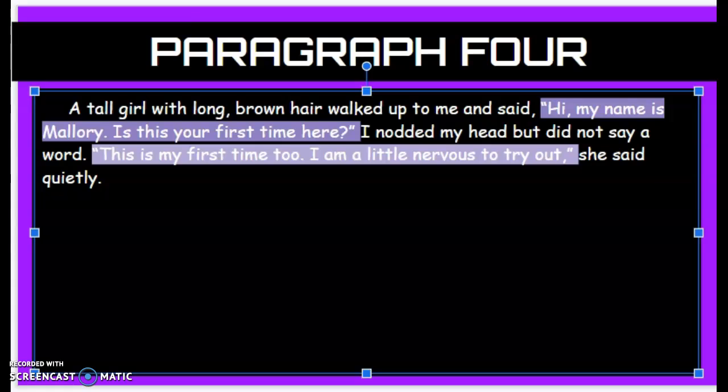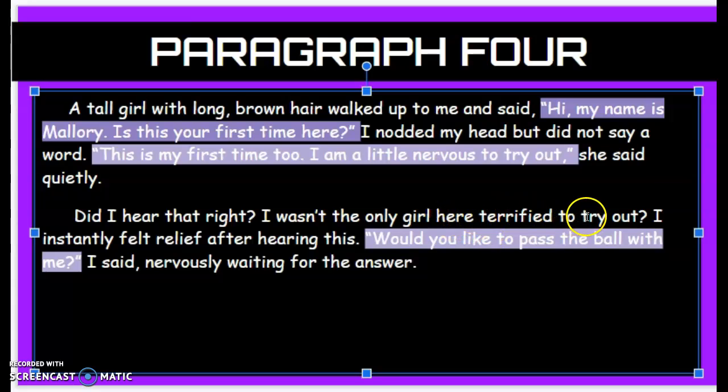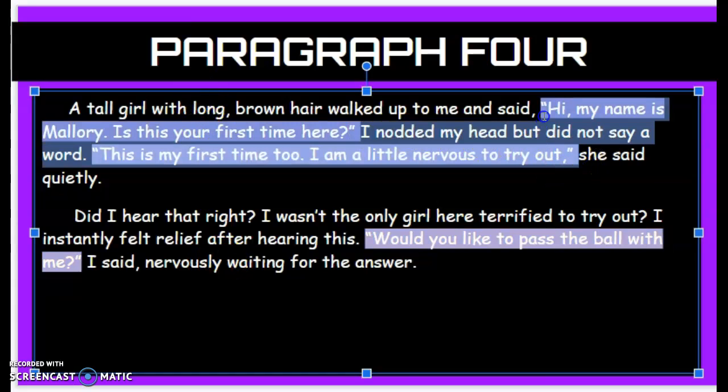Now, if I wanted to add what I said, I would have to start a new paragraph. So I'm going to click return, 5 spaces, add my response. Did I hear that right? I wasn't the only girl here terrified to try out? I instantly felt relief after hearing this. "Would you like to pass the ball with me?" I said, nervously waiting for the answer. So this is what I said, and this is what Mallory said.